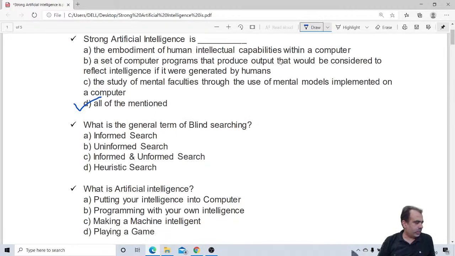What is artificial intelligence? This is again a very important question. What is artificial intelligence? Putting your intelligence into a computer, or programming with your own intelligence, or making a machine intelligent, or playing a game? So let me see the answers.